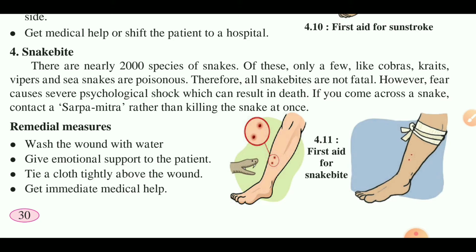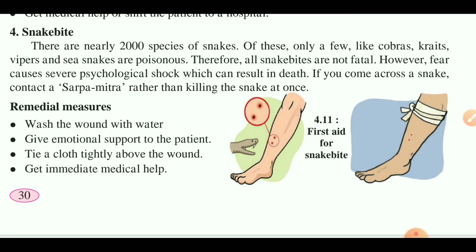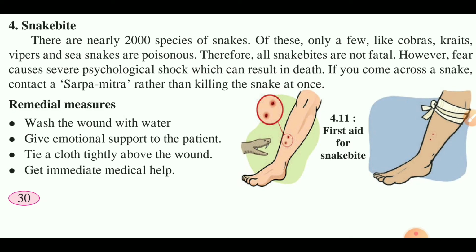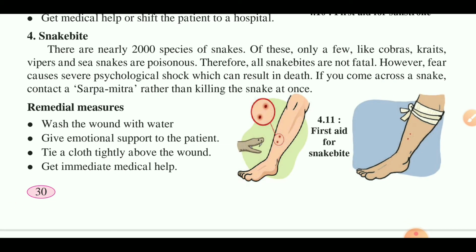However, fear causes psychological shock which can result in death. If you come across a snake, contact Sarpamitra rather than killing the snake at once. Don't kill the snakes.